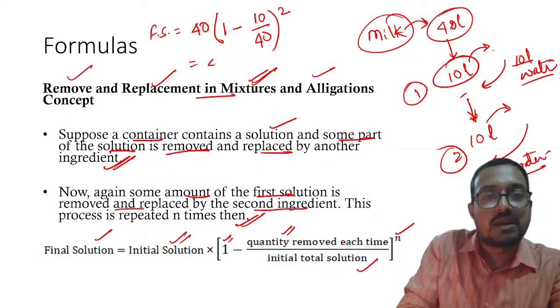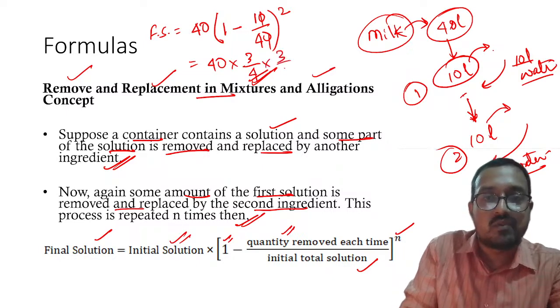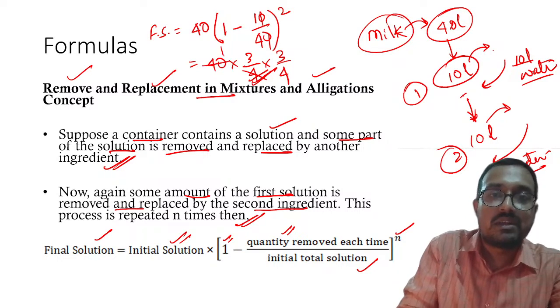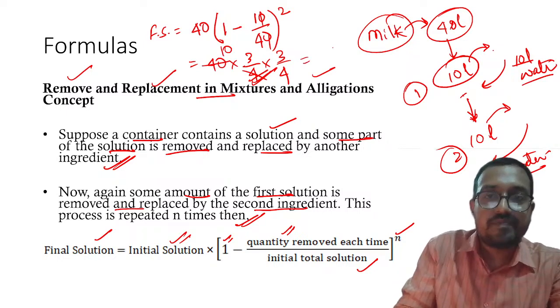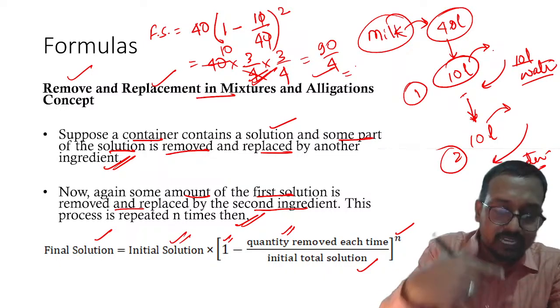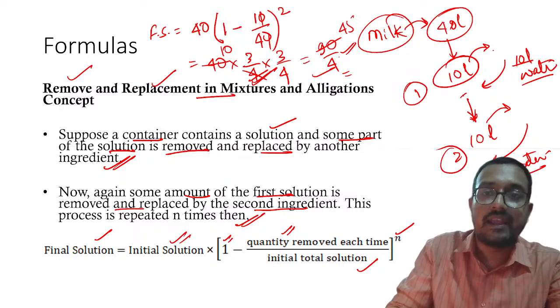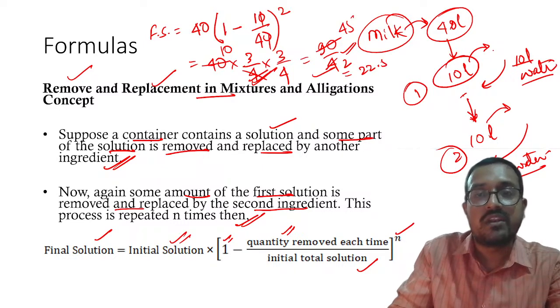So this will become 40 into 1 by 4 subtracted, that is 3 by 4 whole squared, 3 by 4 into 3 by 4. This becomes 90 divided by 4, that is 45 divided by 2, which equals 22.5 liters.